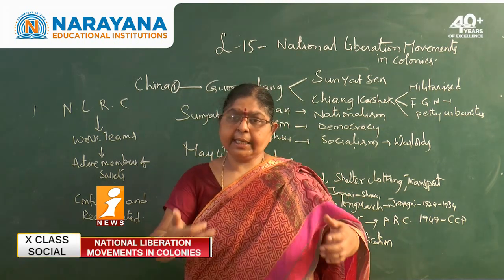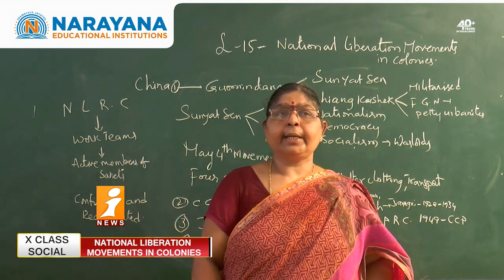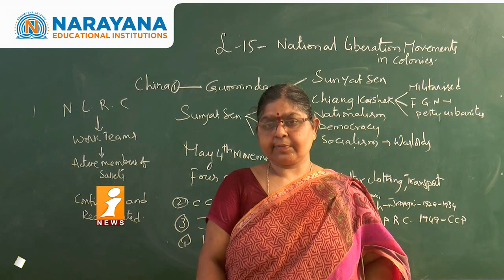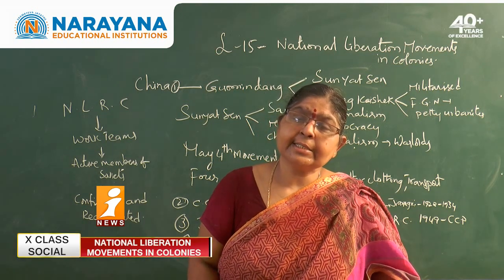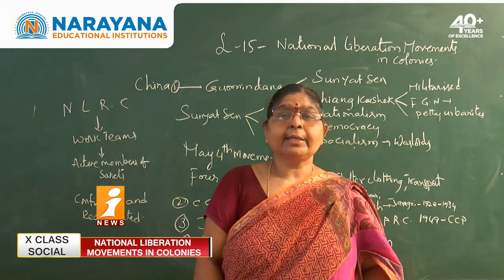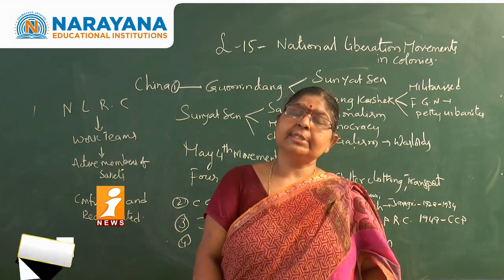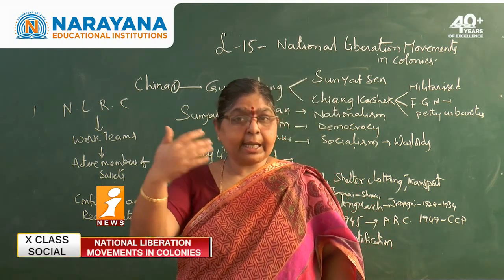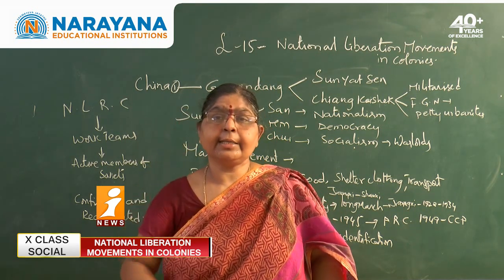So of course in 1911 he established a republic, but he was not that successful. He did not gain a good name. And he was considered the father of modern China. Why? Because democracy, a republican form of government, was established. Of course, he failed in socialism, but he succeeded in nationalism and also in establishing democracy.